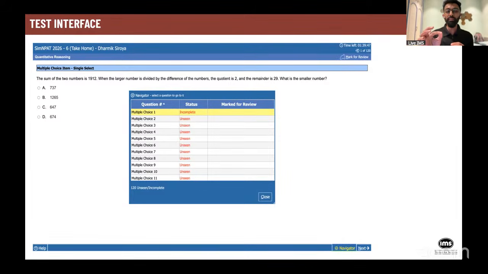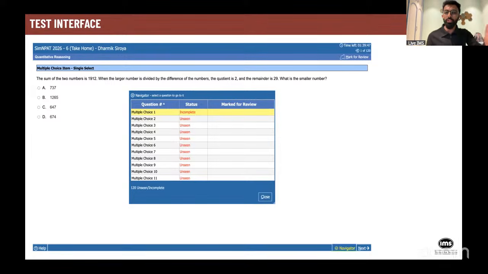Now, why is understanding this interface so important? In NPAT examination, you cannot see three different sections. So you cannot see quantitative ability, logical reasoning, and English. All three are stacked one after the other. So question number 1 to 40 is quantitative ability. Question number 41 to 80 is logical reasoning.